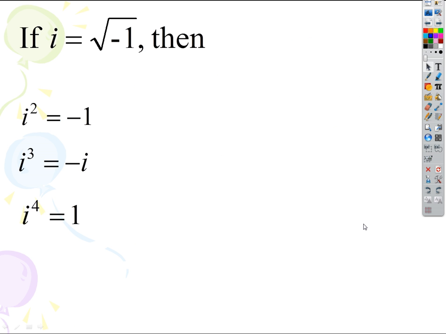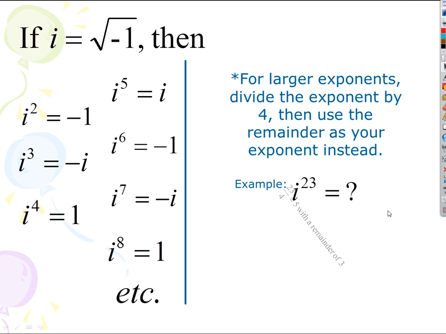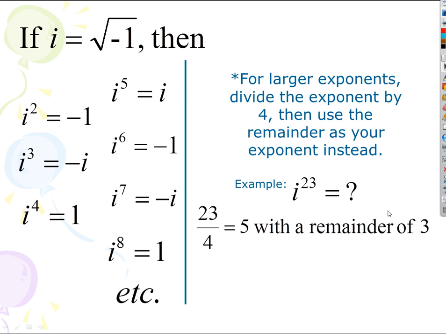So here it is. We can see this pattern over and over again. And there it is. For larger exponents, divide the exponent by 4, then use the remainder as the exponent of i. Okay. So what about that? What do I do with something like that if I want to simplify that?